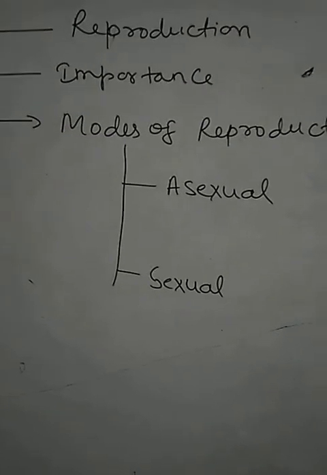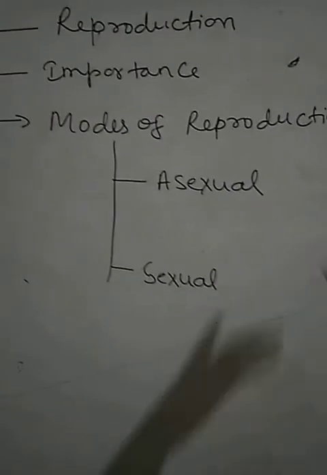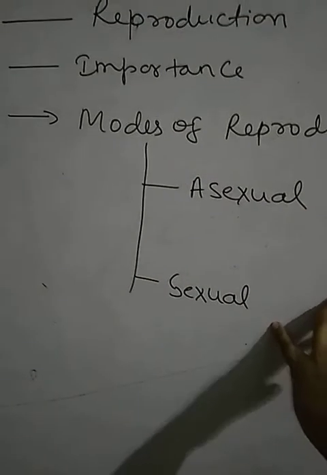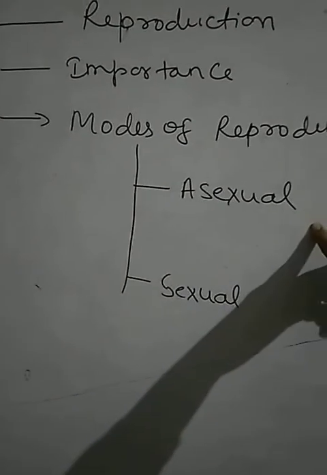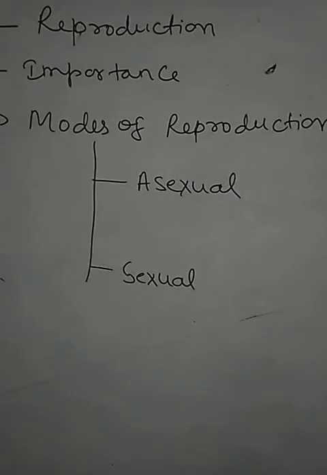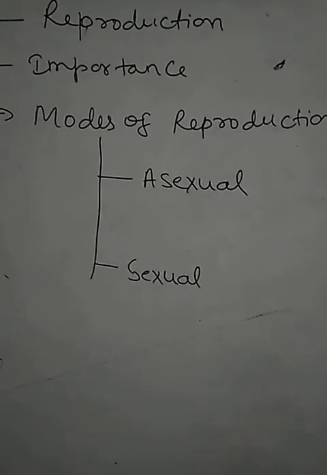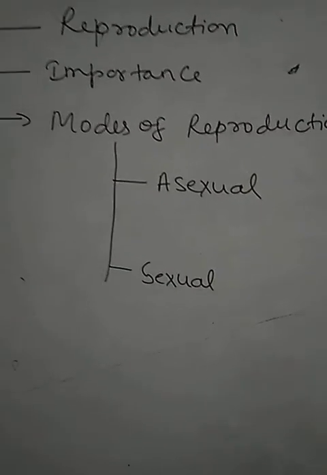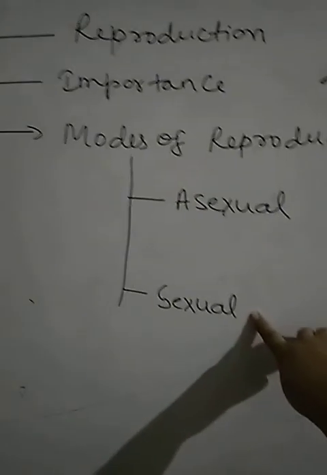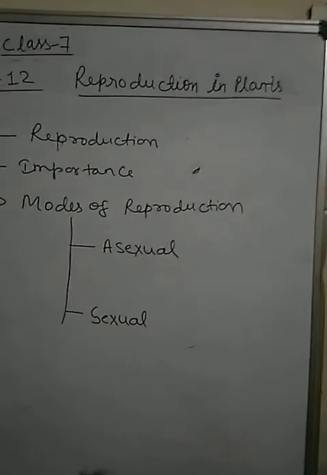Now let's know what the modes of reproduction are. Children, there are two ways of reproduction: the asexual method and the sexual method. The asexual mode of reproduction is the mode in which a single parent is required. And the sexual mode of reproduction is the mode in which two parents are required. So here we are studying this process in plants.